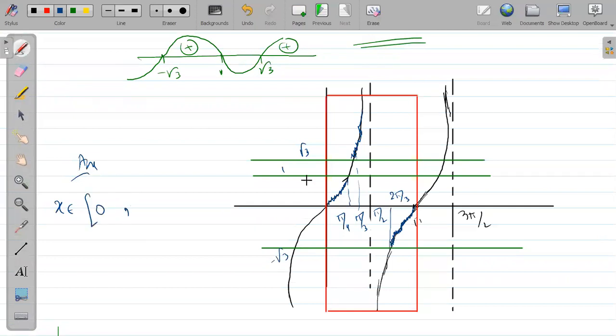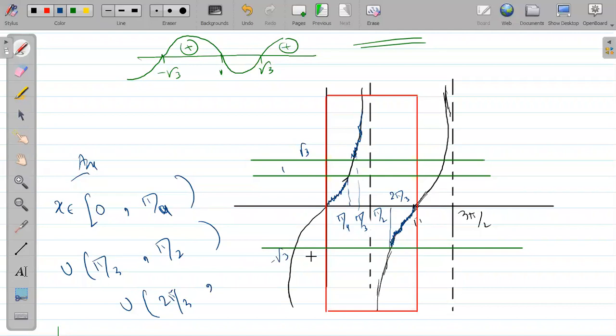0, 2, pi by 3. Pi by 3 should be open since it is intersecting these lines. Union, this intersecting is what? Pi by 3, obviously. Sorry, this is pi by 4 here. And pi by 3 to pi by 2. Pi by 2 is not in the domain, it should be open again. Next is 2 pi by 3 to pi. Pi should be closed because if pi is getting 0, that is okay. It can be.